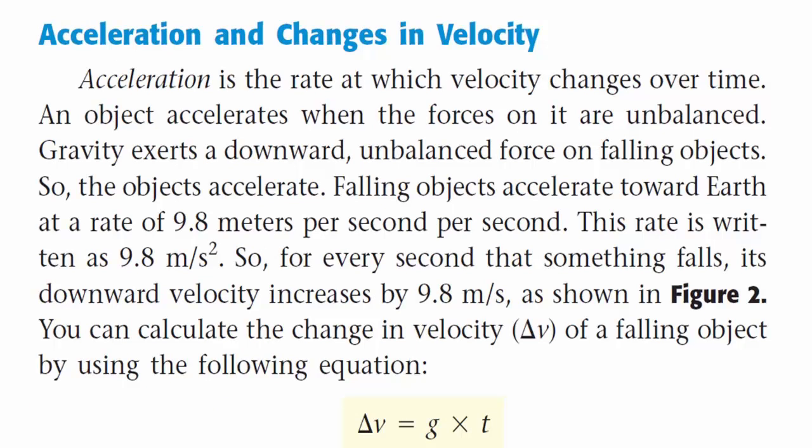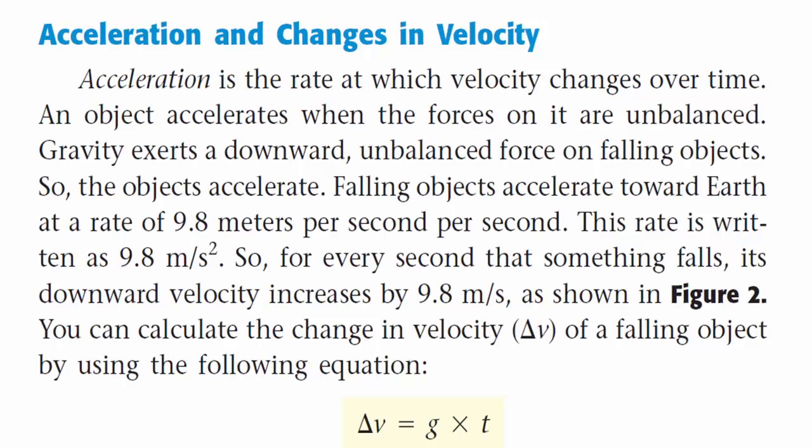Acceleration and changes in velocity. Acceleration is the rate at which velocity changes over time. An object accelerates when the forces on it are unbalanced. Gravity exerts a downward, unbalanced force on falling objects. So, the objects accelerate. Falling objects accelerate toward Earth at a rate of 9.8 meters per second squared. So, for every second that something falls, its downward velocity increases by 9.8 meters per second, as shown in Figure 2.